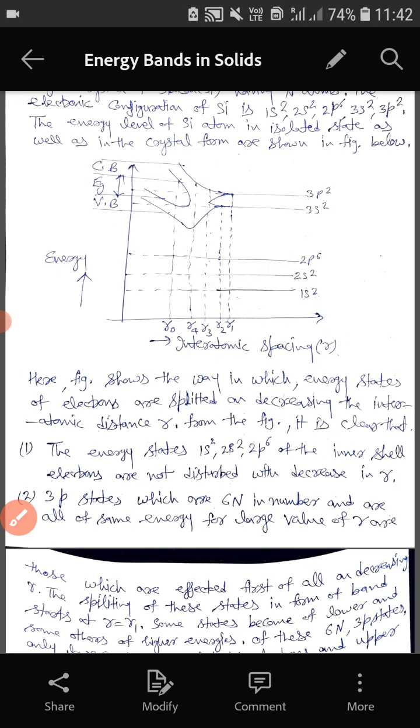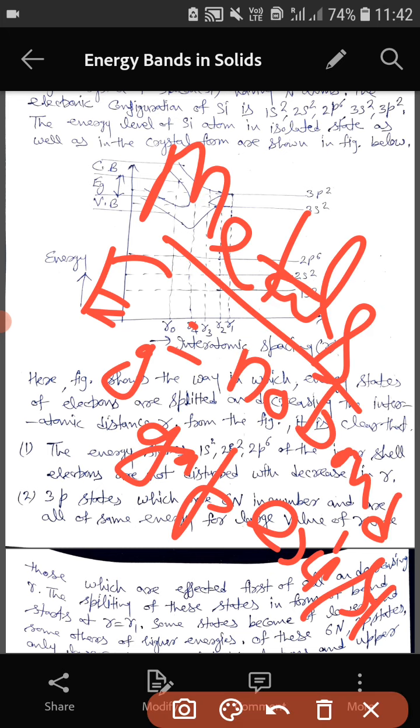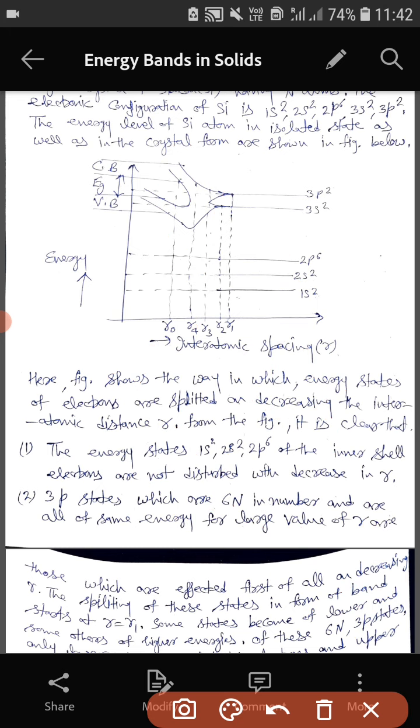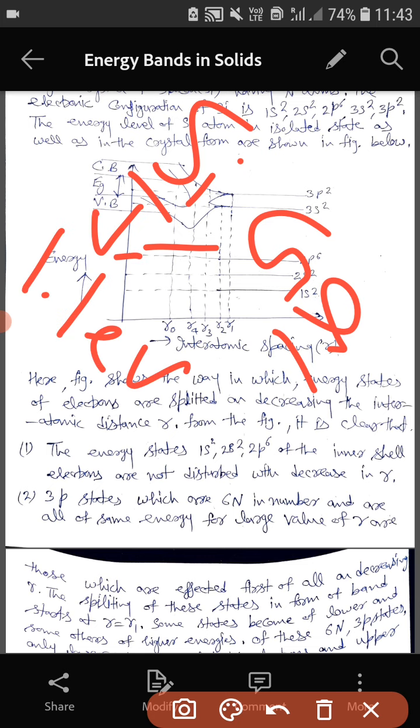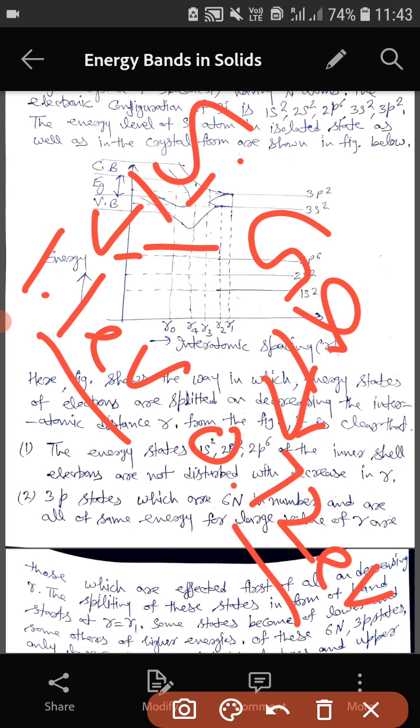Because we are discussing semiconductors, there are two important semiconductors which we will discuss in detail: silicon and germanium. Both have the same structure. The band gap of silicon is 1.1 electron volt and the band gap of germanium is 0.72 electron volt at room temperature.